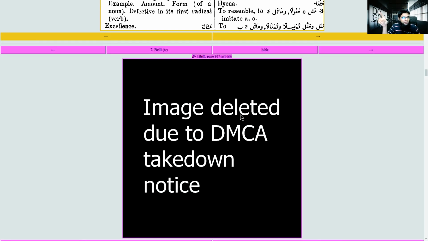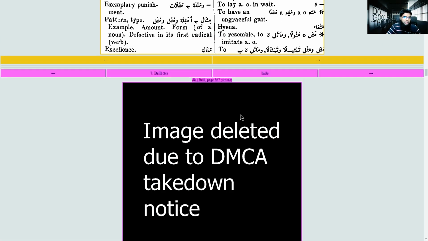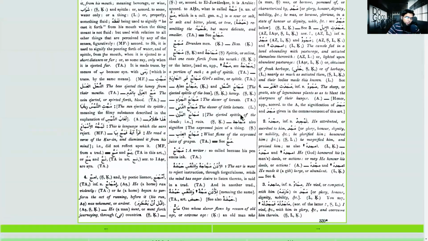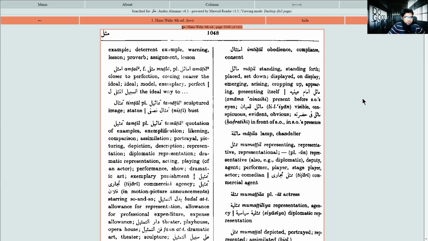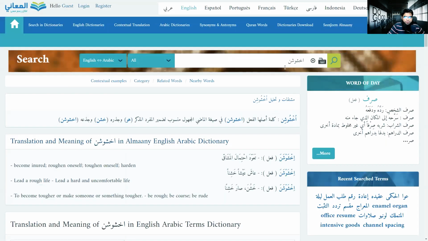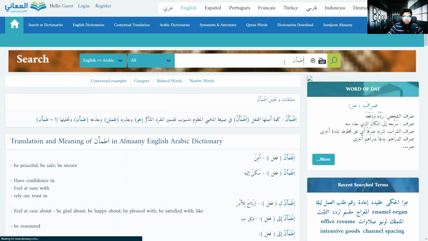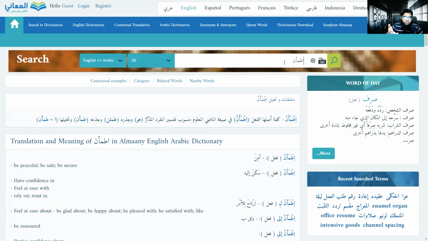So you go to Al-Ma'ani, and you find the root letter of the word. Now, sometimes you don't know the root letters of the word. Ma'ani gives you a lot, right? Like, for example, you want to search itma'anna. You don't know how it is, itma'anna. You don't know the root word and so on.